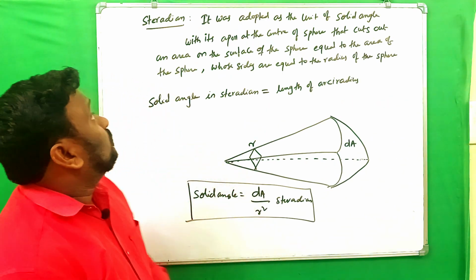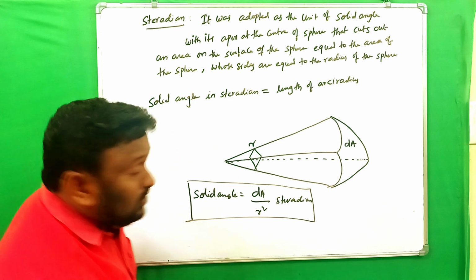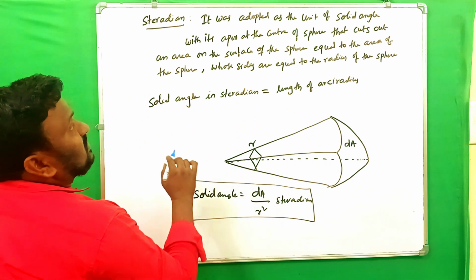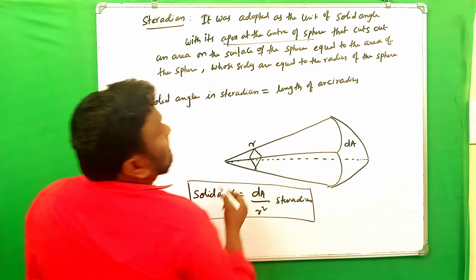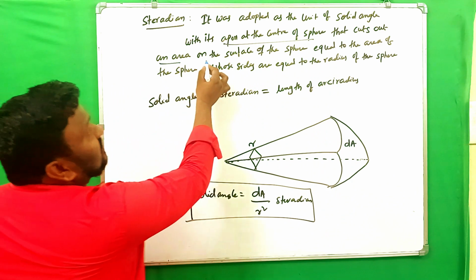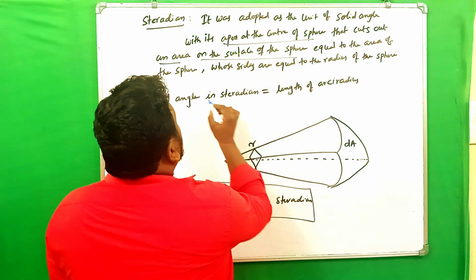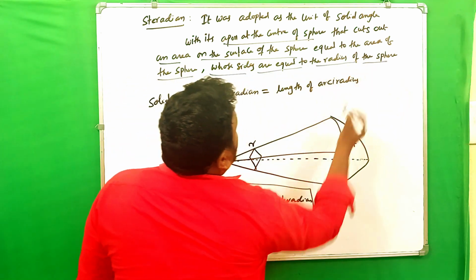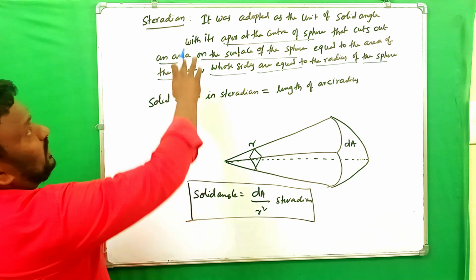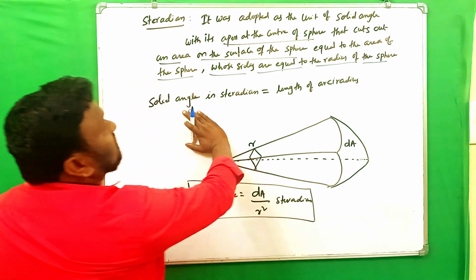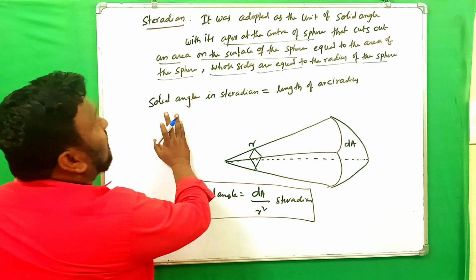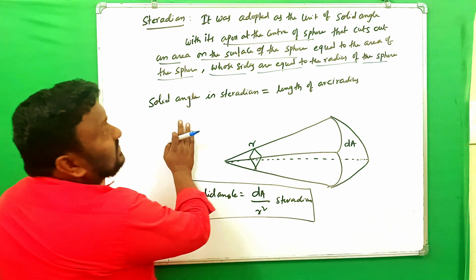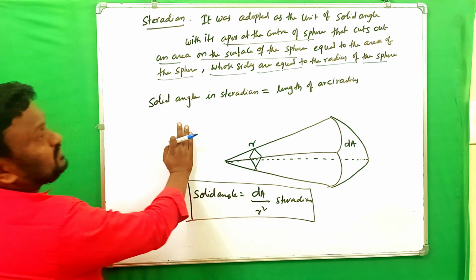Now see the definition of steradian. Steradian was adopted as the unit of solid angle with its vertex at the center of the sphere that cuts out an area on the surface of the sphere equal to the area of the sphere. Those sides are equal to the radius of the sphere. Clear?